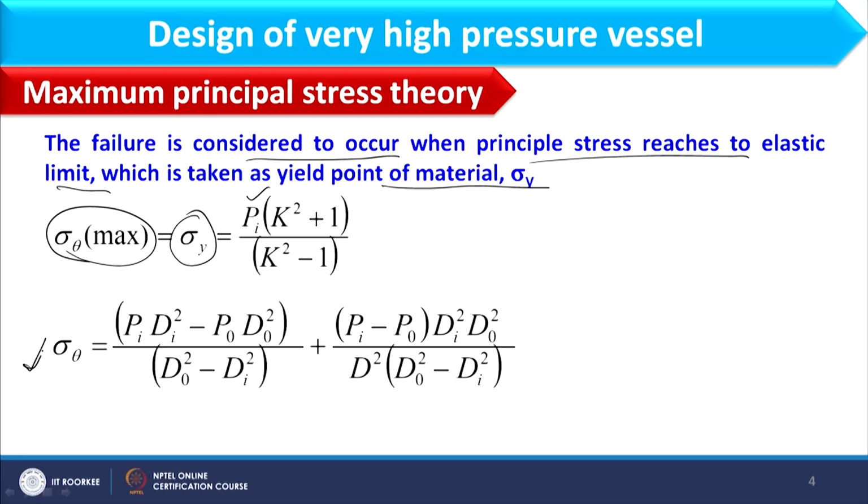This expression we have already discussed in Lame's analysis, but there the hoop stress is replaced with allowable stress when d is considered as di. There we derived it in terms of radius and here it is shown in terms of diameter, and further k would be equal to do by di. Here sigma y is nothing but the yield point where permanent failure will occur. This will be considered with some safety margin. Considering this expression, we will design the vessel.